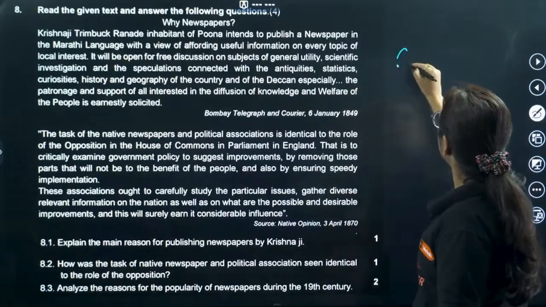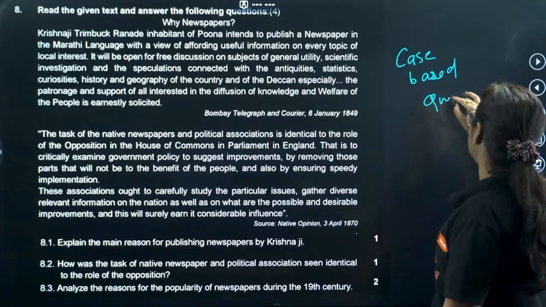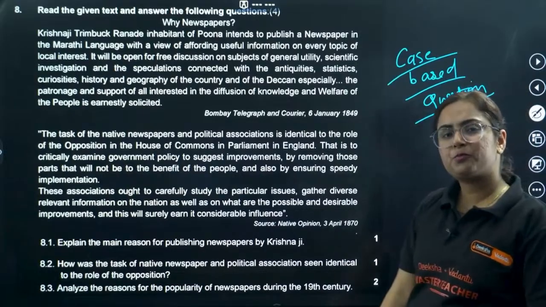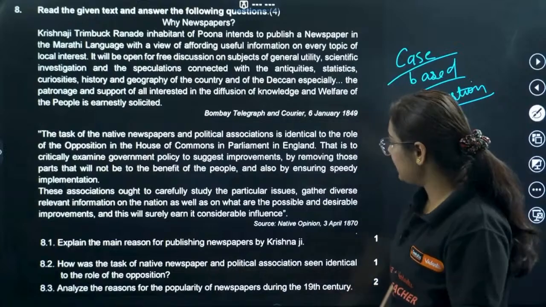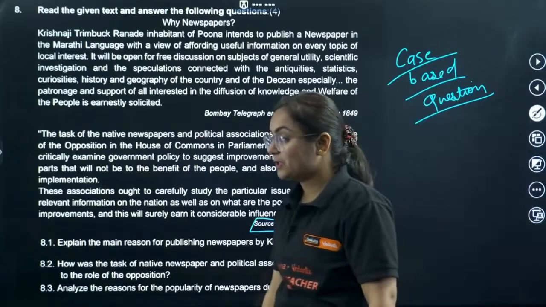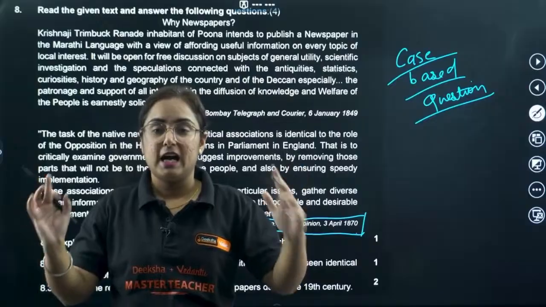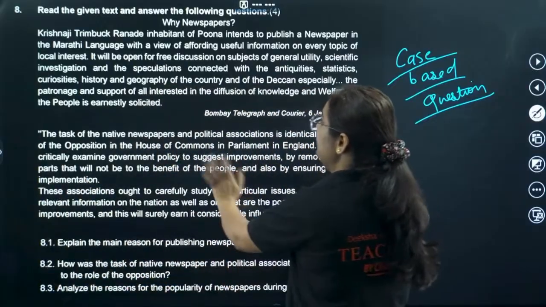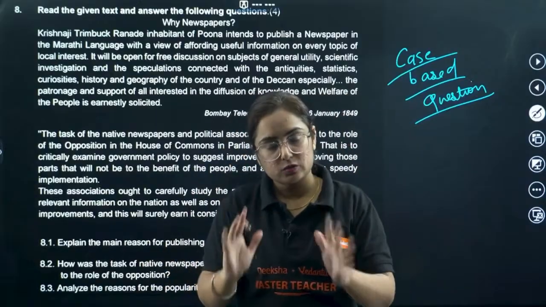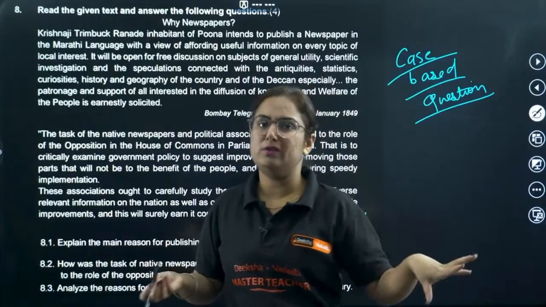Now, this is very important, because this is a case-based question, and I know that you guys are thinking that, oh, case-based, we will solve it at the last point. But do you know, this year in the sample paper, this extract has a different source and not your book. So there is something which you have not read earlier. I know that this might not be visible to you, right? I'm just giving you how to solve it, so that you can solve this case-based question. In case you need any help, comment down, we will sort that out.